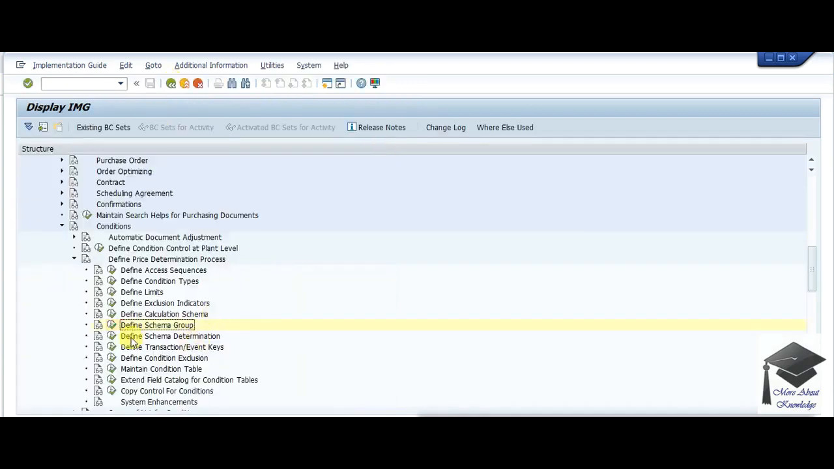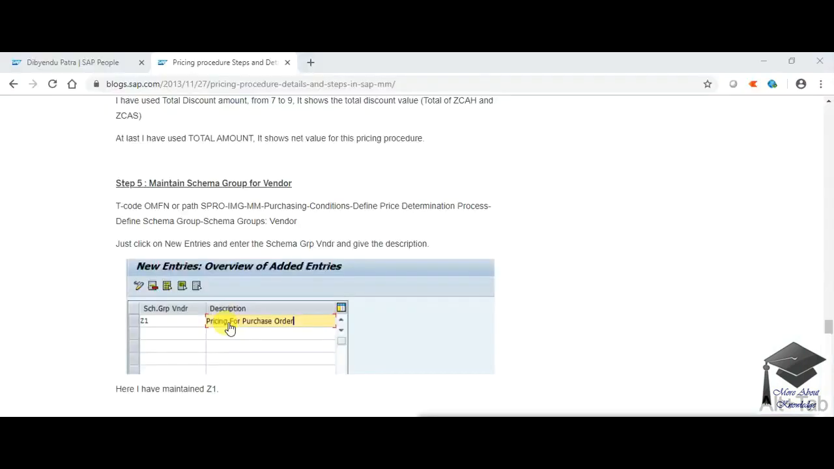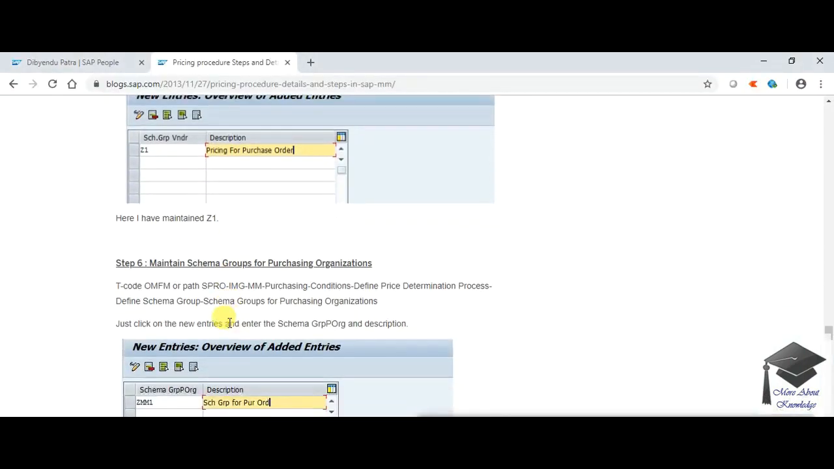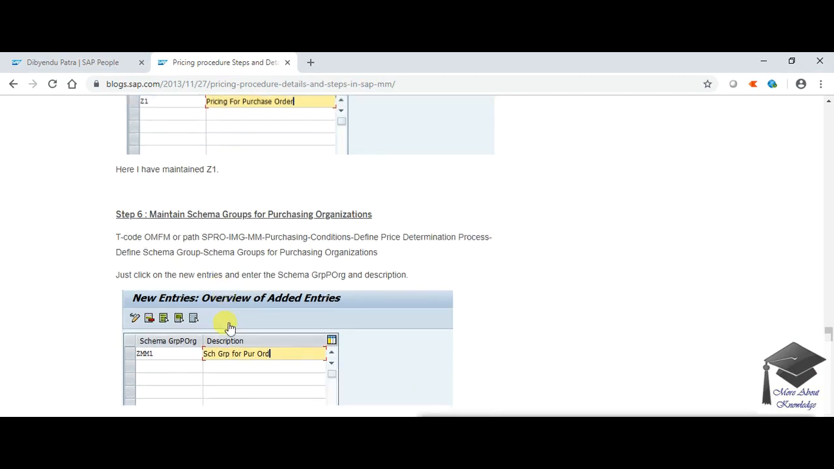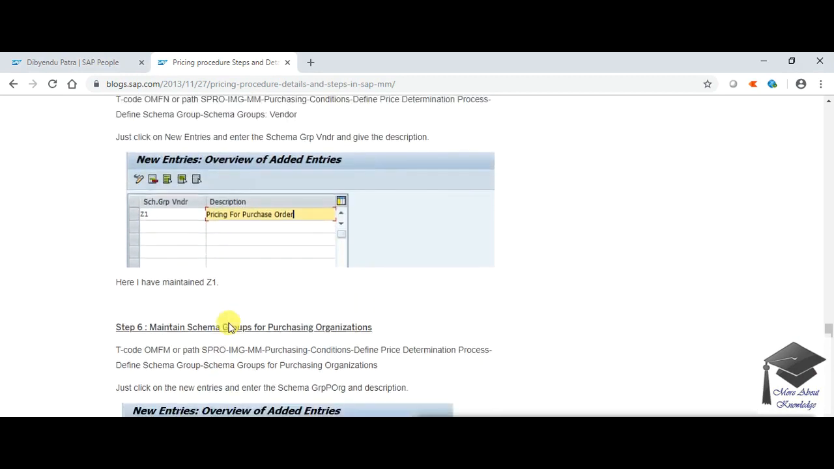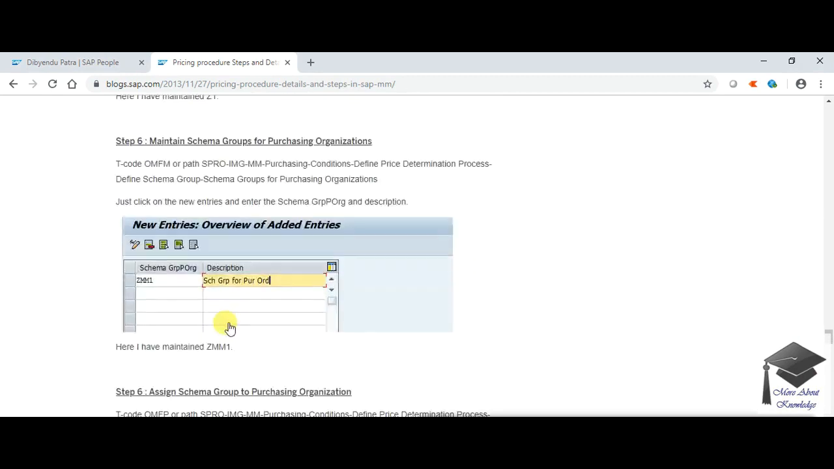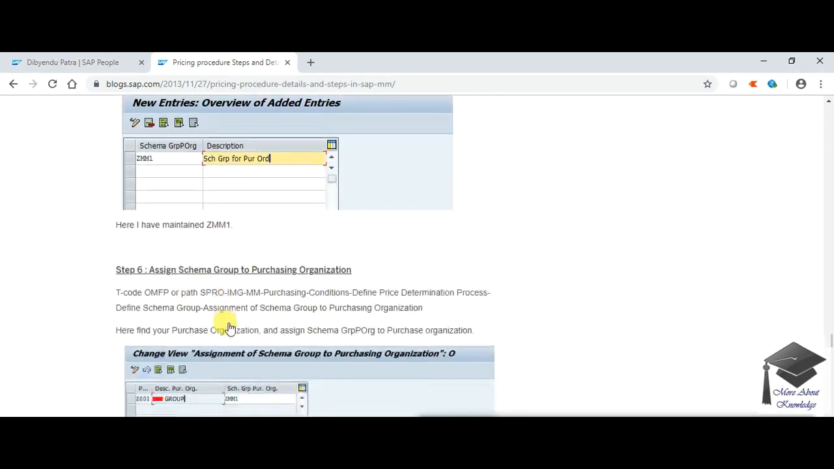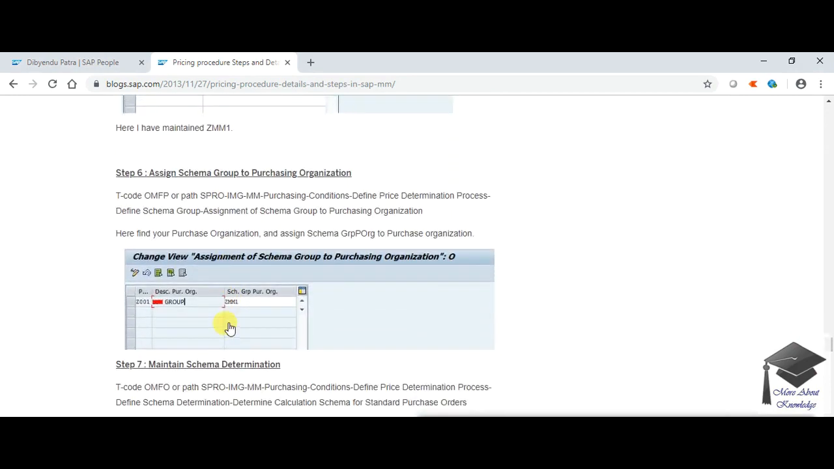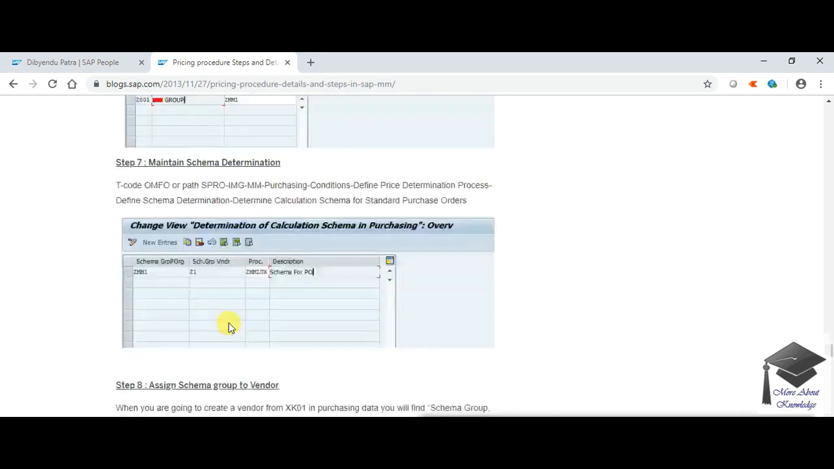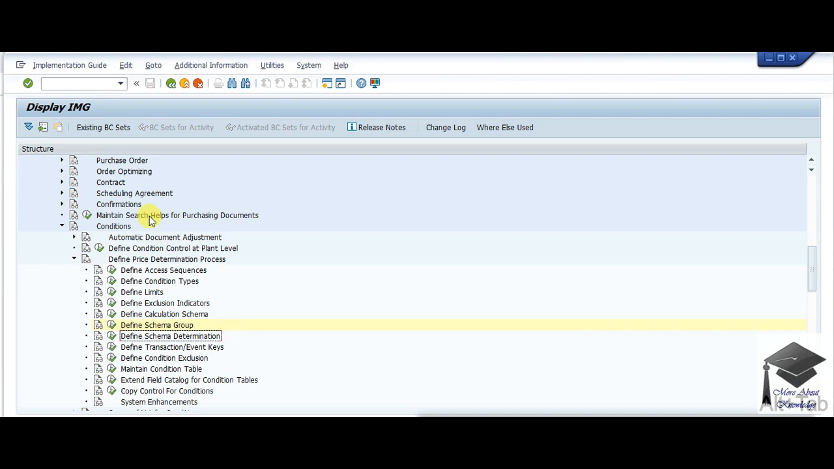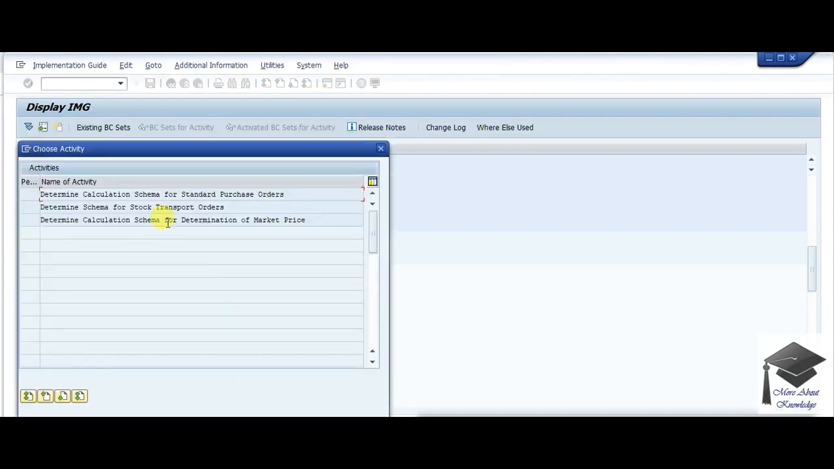Now I need to make a schema determination. So let's go to my blog post and I'll check again whether I have missed any steps. So this is schema determination for vendor, schema group for vendor, schema group for purchase organization, and here is an assignment. Now the 7th step is to maintain a schema group. Okay, so let's make a schema determination.